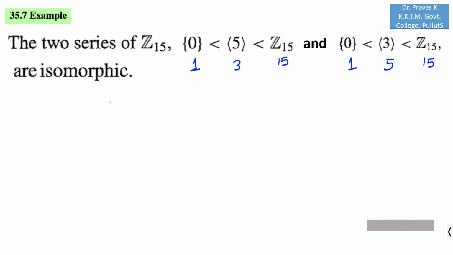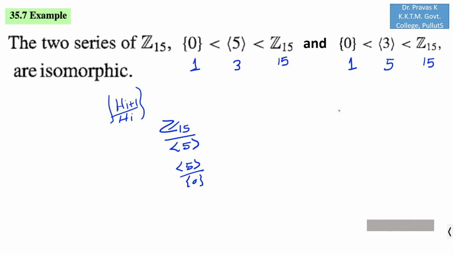Now let us compute all possible Hi+1/Hi. Here you can see that Z15 over the cyclic subgroup generated by 5 is one of the possible factor groups, and the cyclic subgroup generated by 5 over {0} is another factor group.